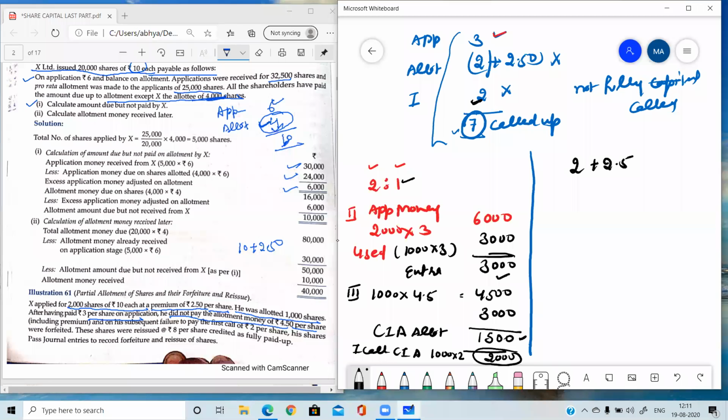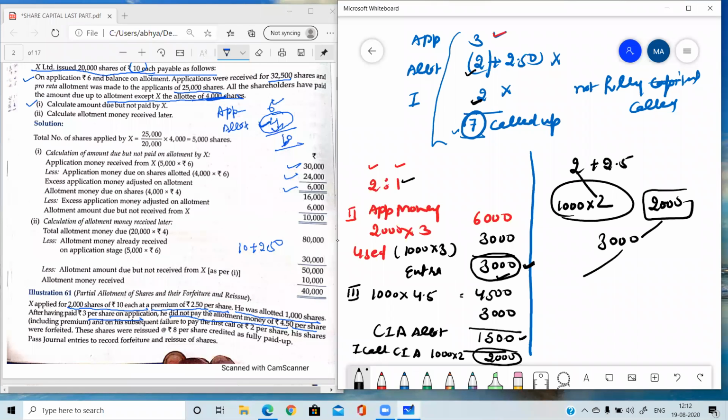Whenever we have excess money of 3,000, first of all that excess money is utilized towards the face value. So 2 plus 2: on 1,000 shares, 2 rupees is the face value. It means he has paid all the face value, because out of this 3,000, 2,000 is utilized towards face value. The left 1,000 is utilized towards SPR.